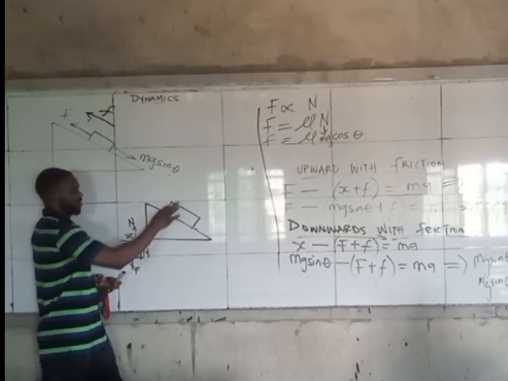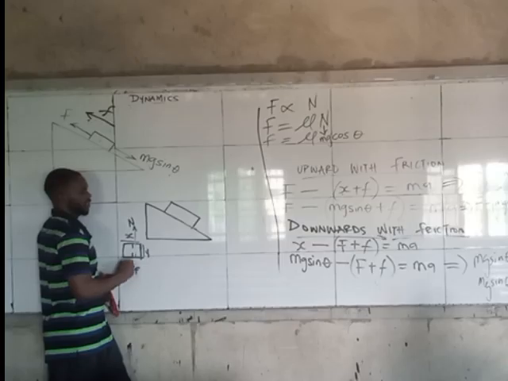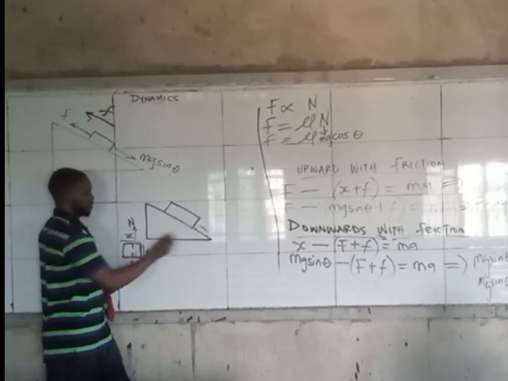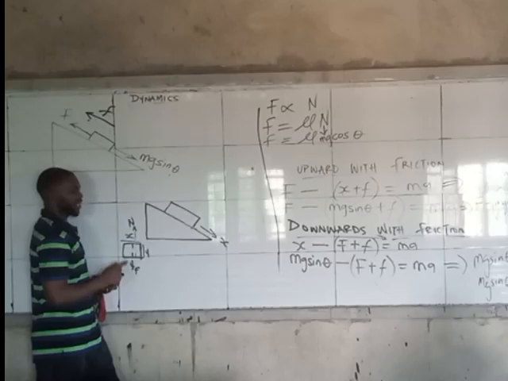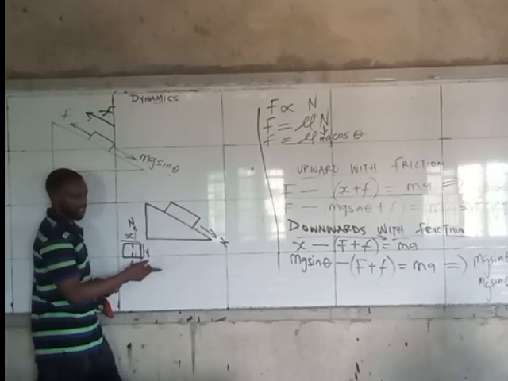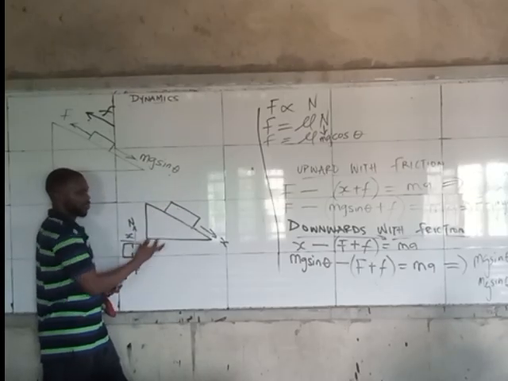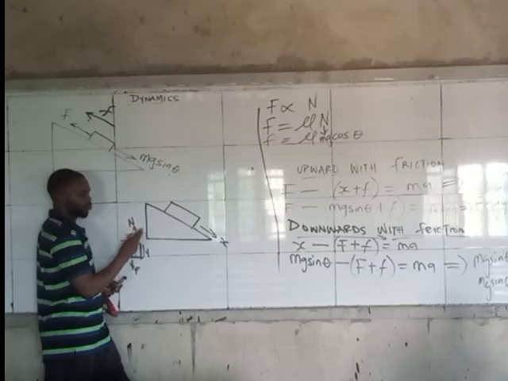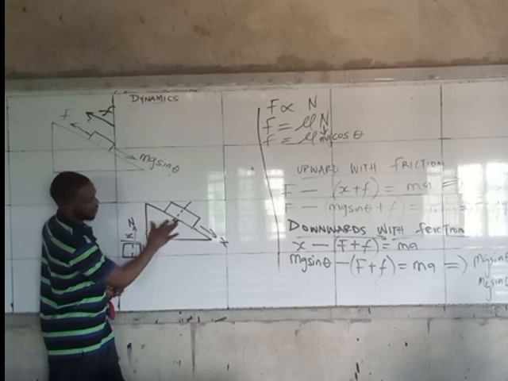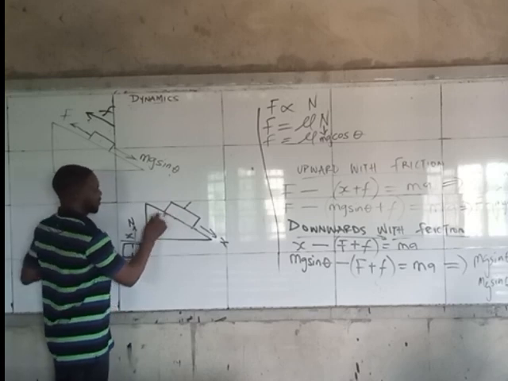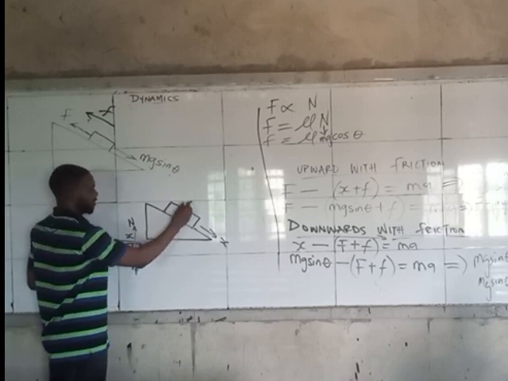So if that be the case, as this thing is like this, the x-axis of this is this way. And how we get that x-axis to be mg sin theta and N to be mg cos theta is what I want to prove now. Let's say this is the vertical line.